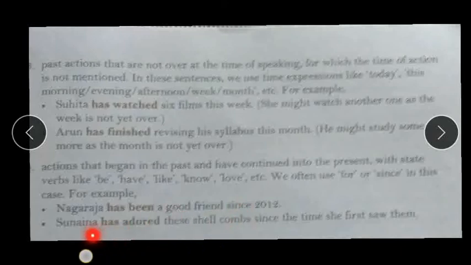Then, Sunana has adored these shell combs since the time she first saw them. So here also we have used since, because here also the time is fixed, when she first saw them.